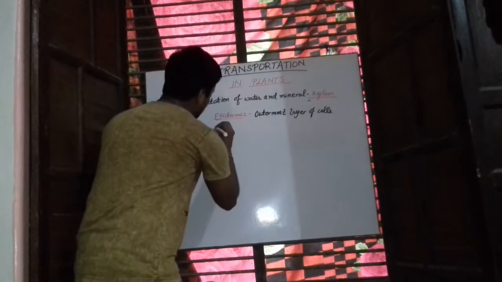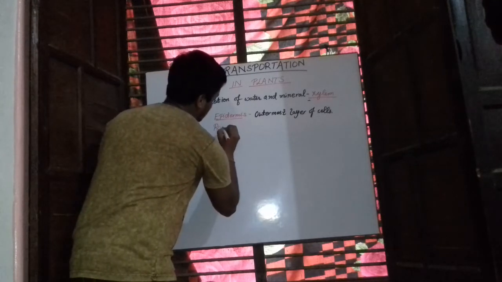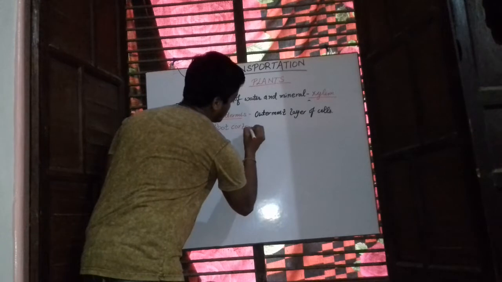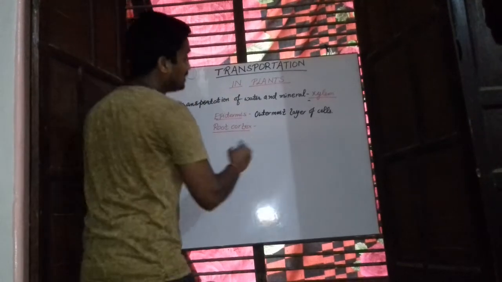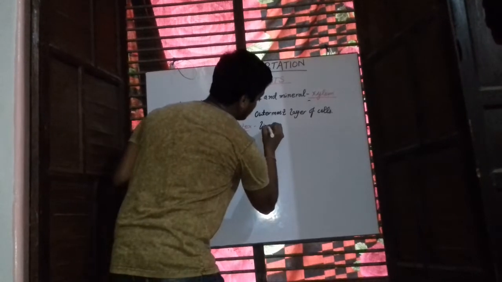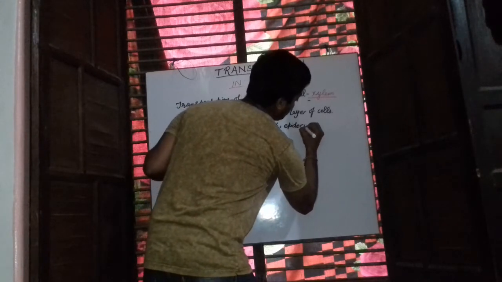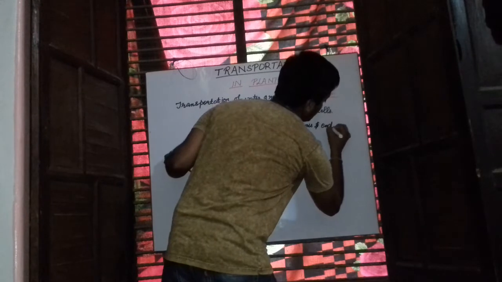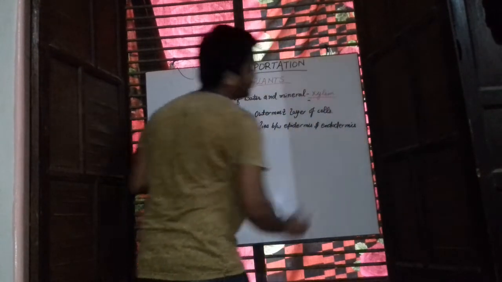Second layer is the root cortex. This root cortex layer lies between the epidermis and endodermis.